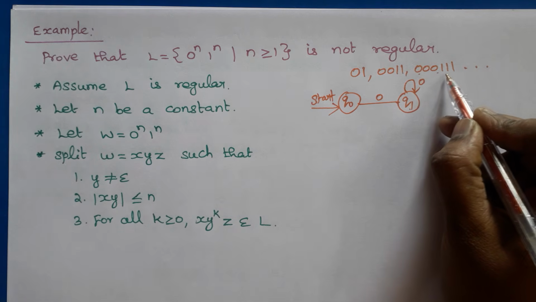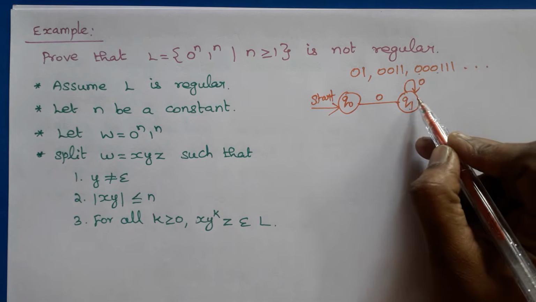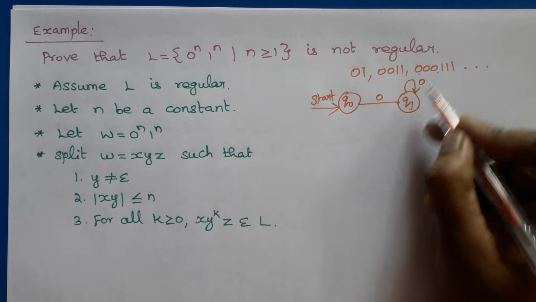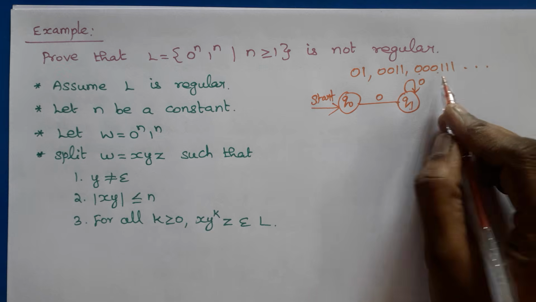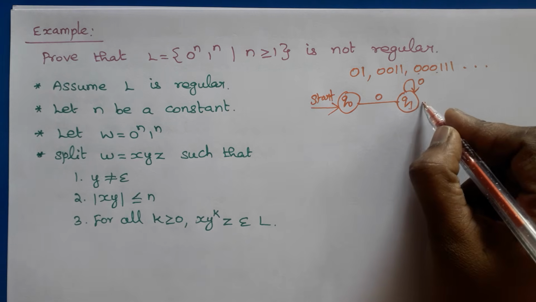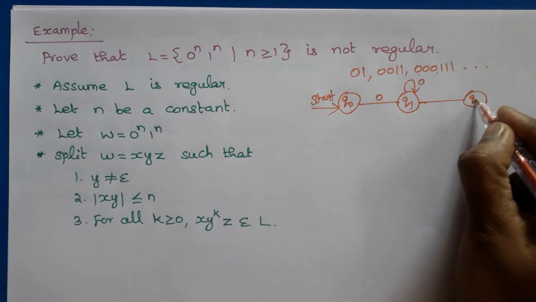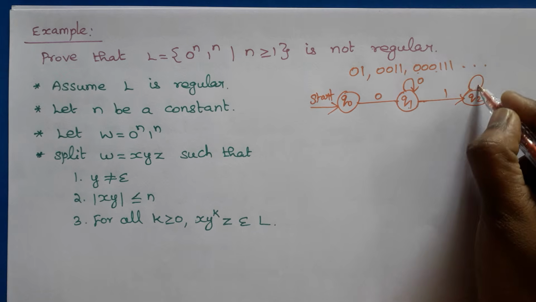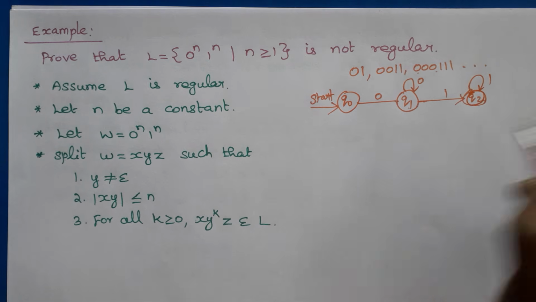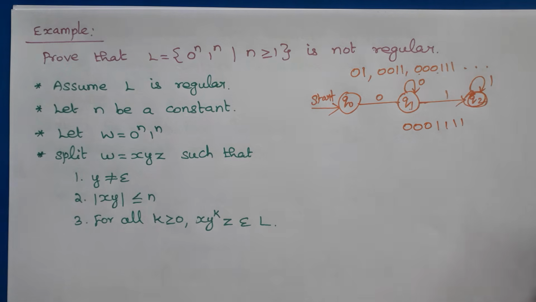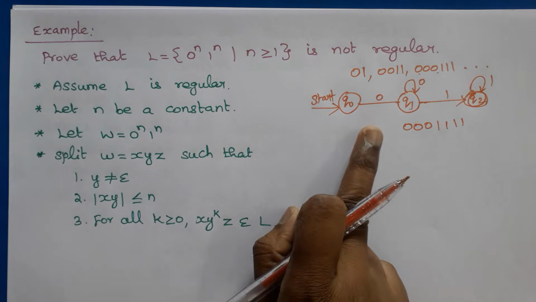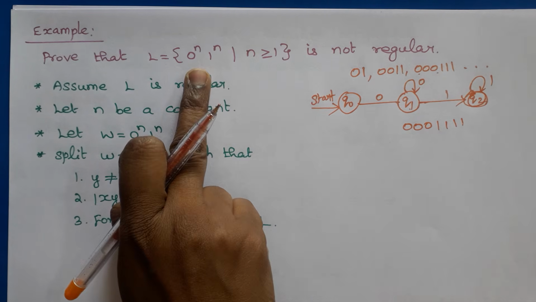Now it starts reading 1, but it cannot remember whether it has read 3 zeros or 4 zeros or 5 zeros. So it cannot match the number of zeros and ones. So if you start constructing a DFA like this, it can accept any number of zeros followed by any number of ones. So it is not the DFA for this language.